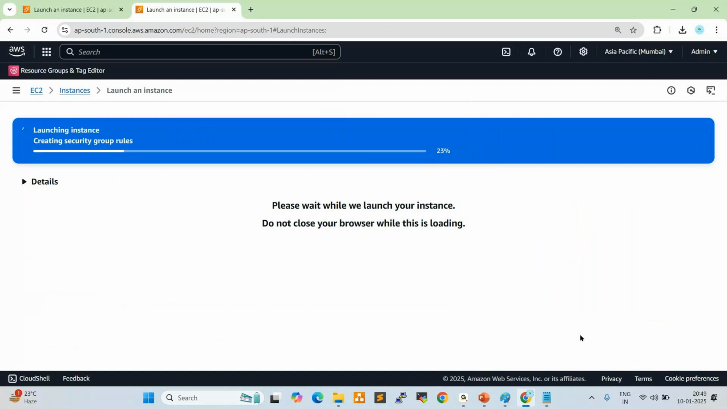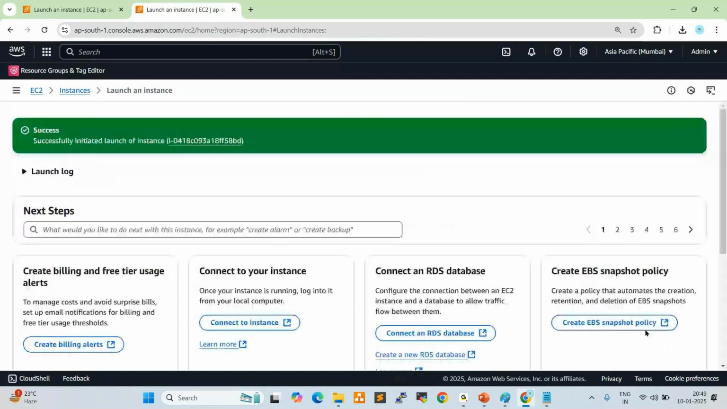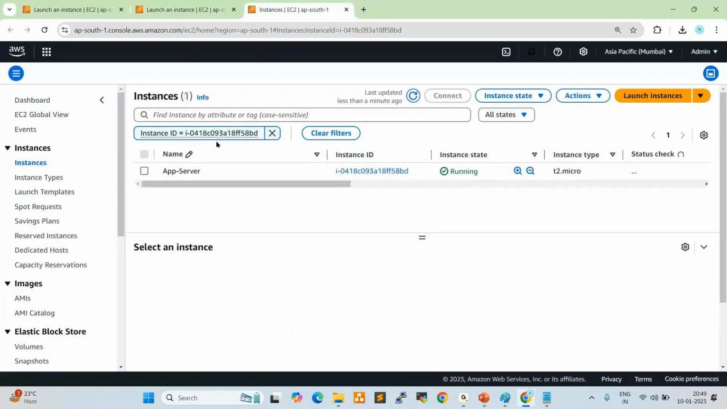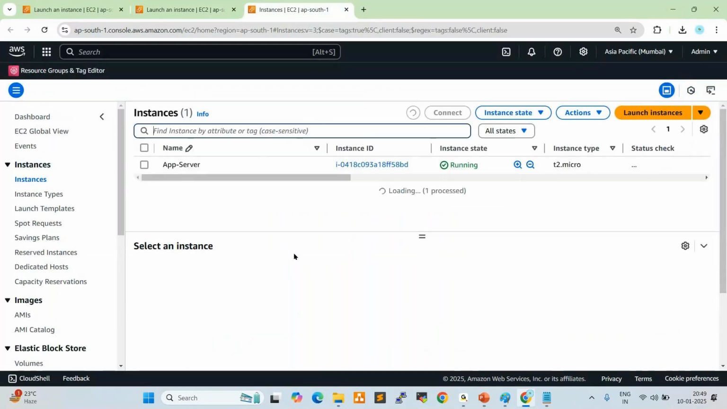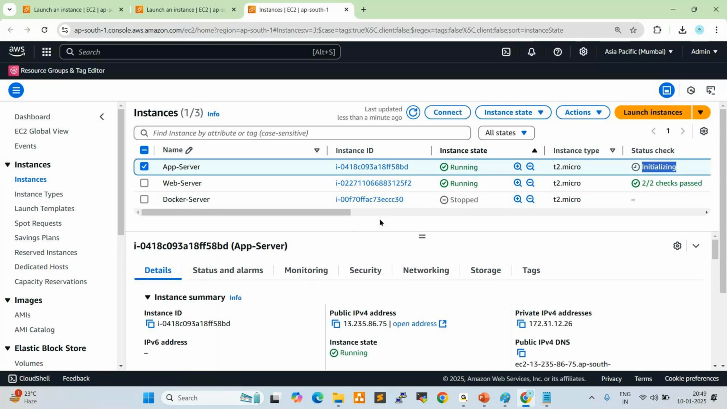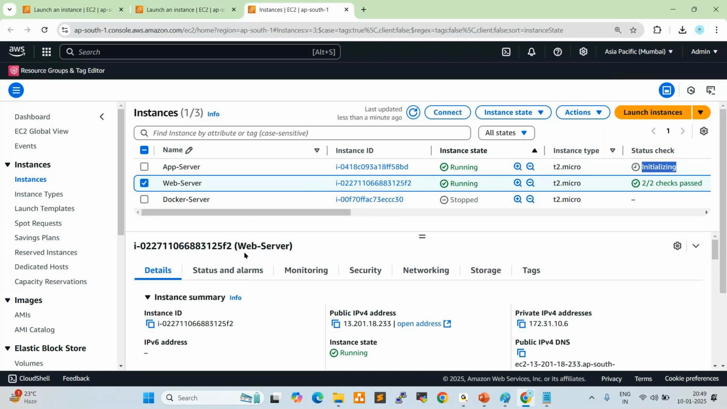So now the instance is launching. See, this is the web server, which is a Linux server. This is the app server, which is a Windows server. Now it is initializing, right? Yeah. Now, for example, if you want to connect, how to connect? What is the process? I will explain in the next class.